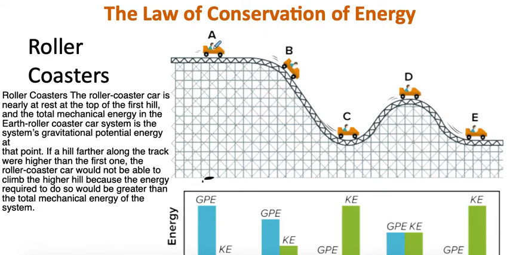All right, so we are moving a little bit at this point, so there is going to be some kinetic energy. But then as we move forward, we start to go down the hill. So this is going to reduce my gravitational potential energy because my height is reduced from where I started. Okay, and that will increase our kinetic energy because gravity's pulling on that and it's going faster.